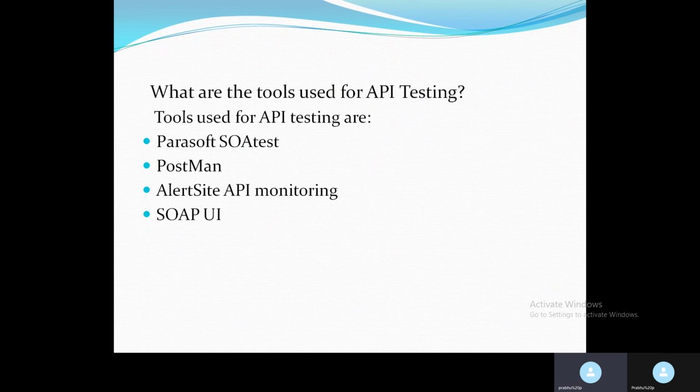Next, what are the tools used for API testing? There are many tools like Parasoft SOAtest, Postman, AlertSite API monitoring, and SoapUI. Among them, Postman is the widely used tool for REST. For SOAP they would use SoapUI, but SOAP has almost gone out of the market, so we can talk only about REST APIs. For REST APIs, the most used tool is Postman.